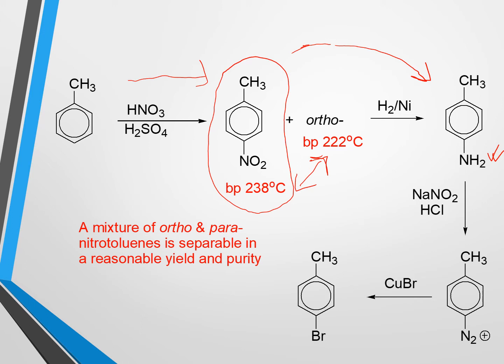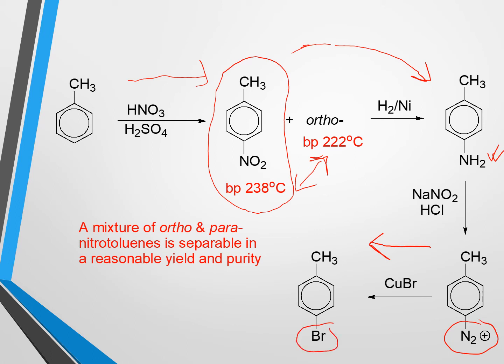After that, we can go for a replacement reaction using copper bromide. We already discussed the Sandmeyer reaction. Using the Sandmeyer reaction, we can convert the diazonium chloride group to bromine.